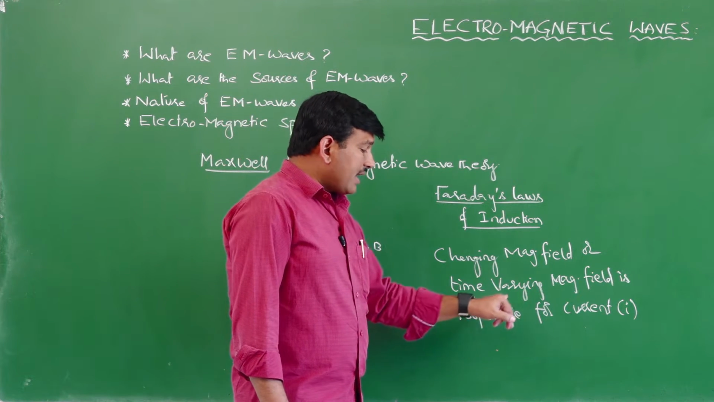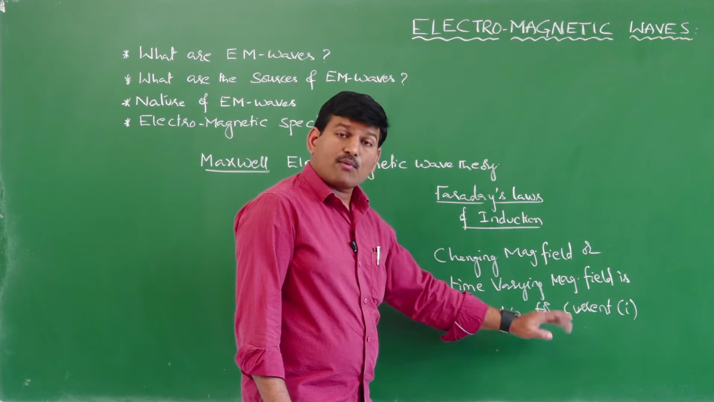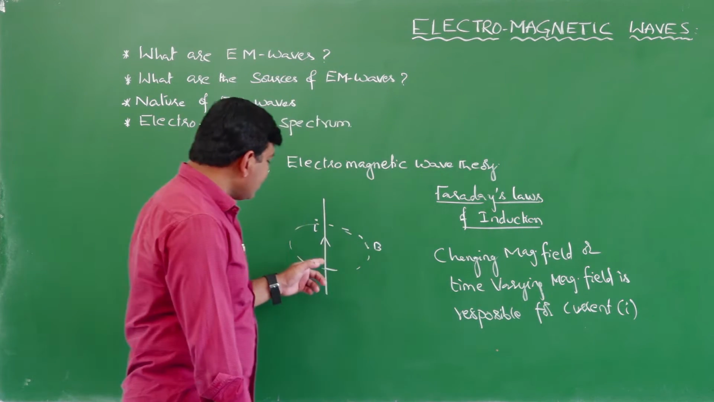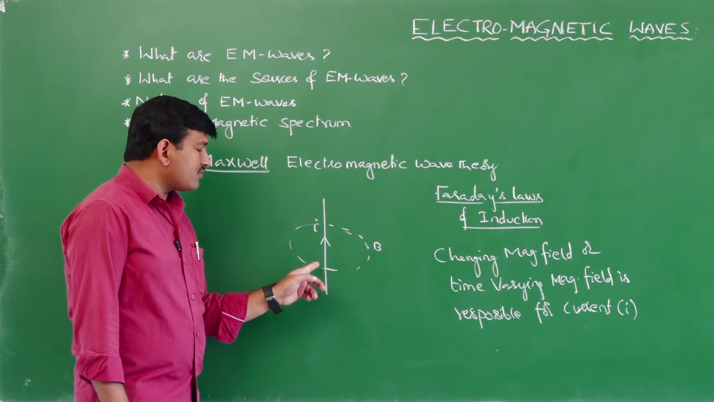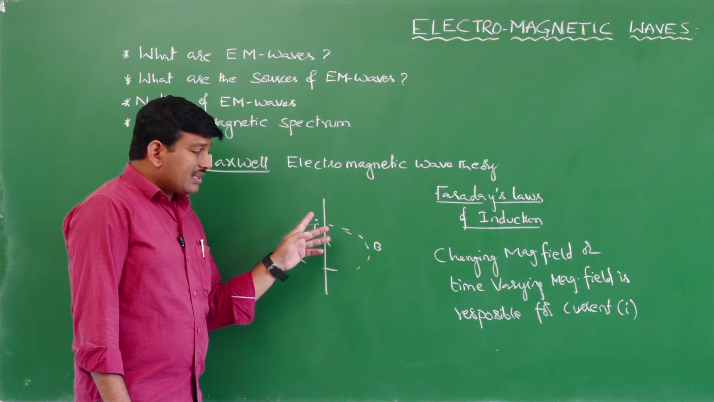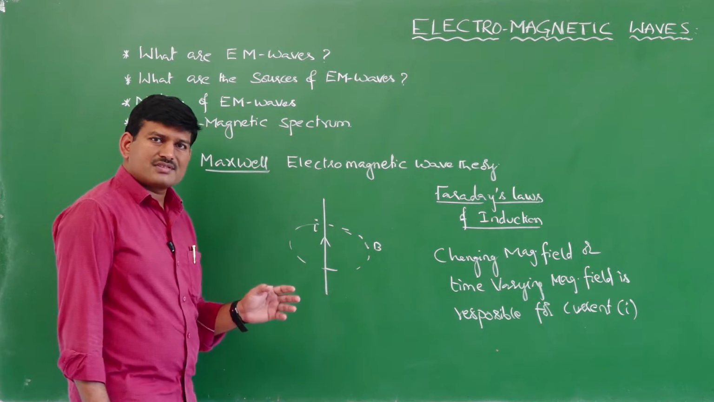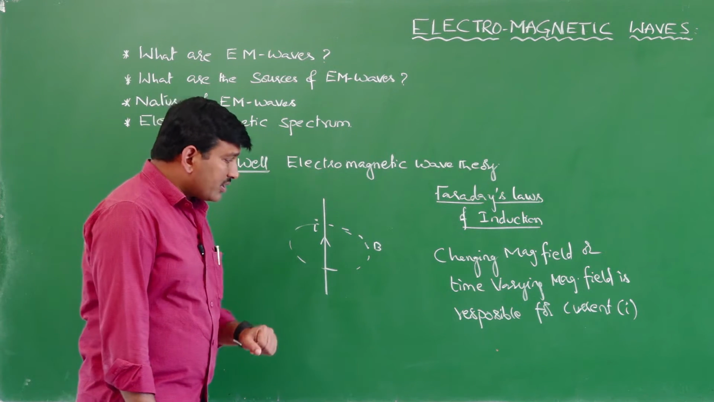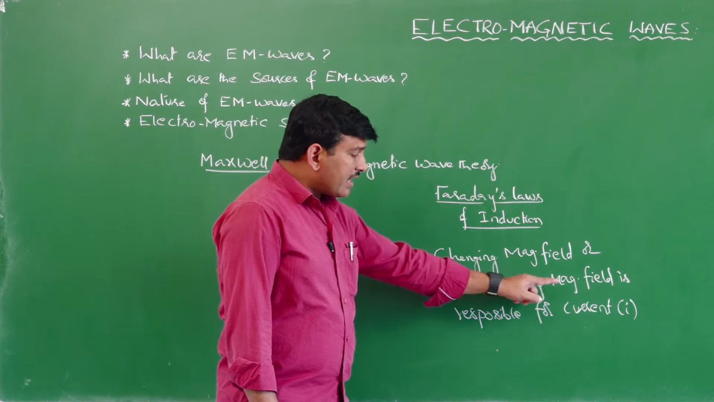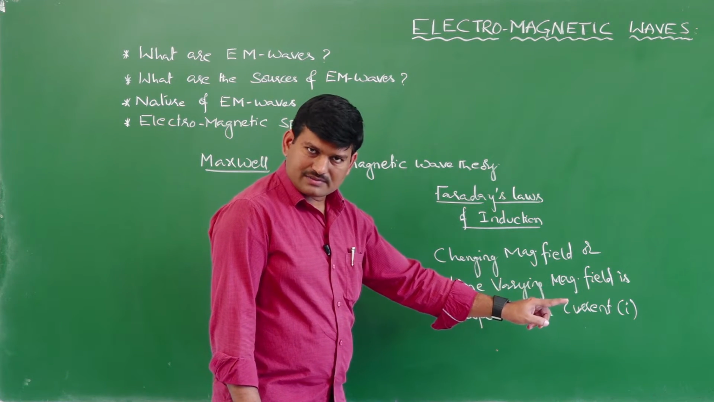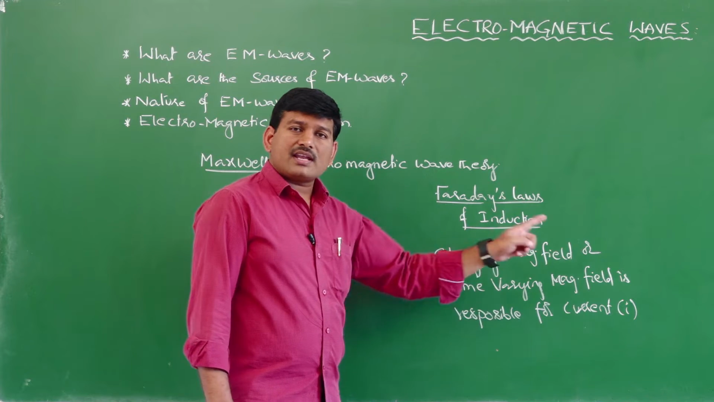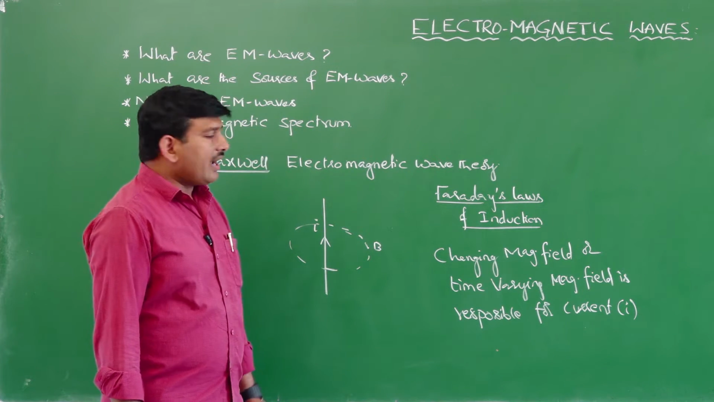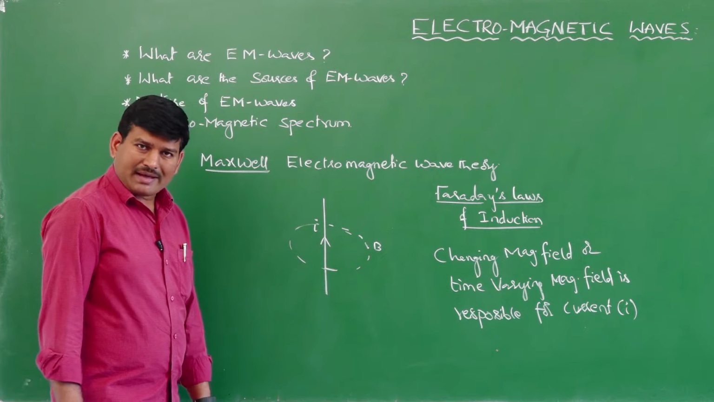If the time varying magnetic field is producing the electric current, then why can't the time varying electric field produce the magnetic field? Here there is a magnetic field produced because of moving charges. But this is not the question, because we have already studied that moving charges produce the magnetic field. Here the question is, if the time varying magnetic field is generating the electric current, can the time varying electric field produce the magnetic field? And that question is answered by Maxwell.